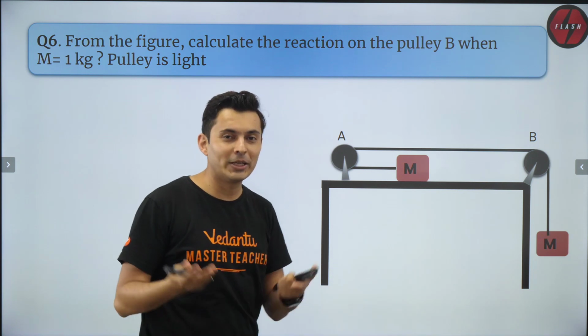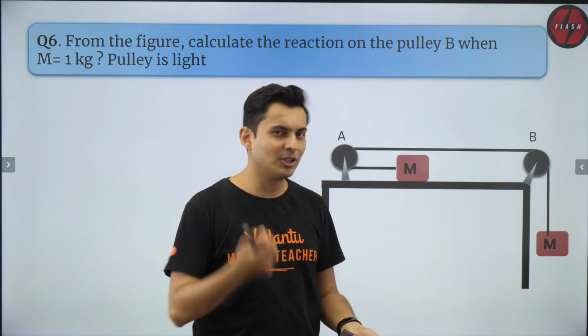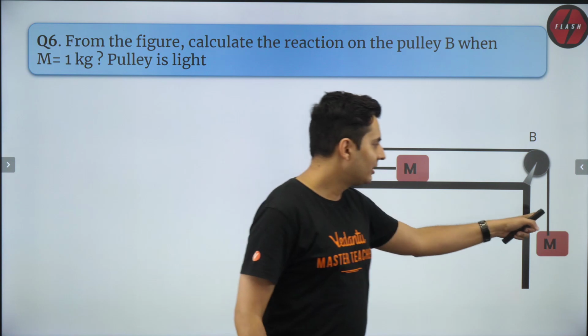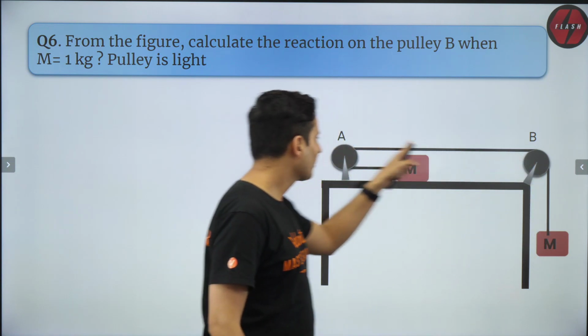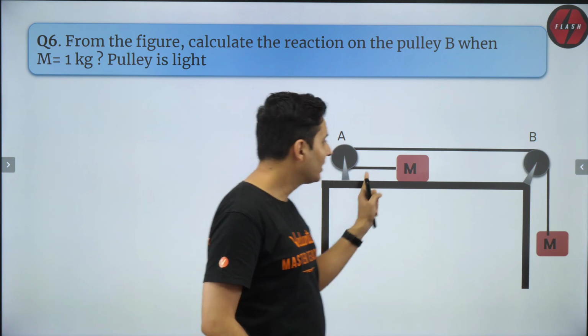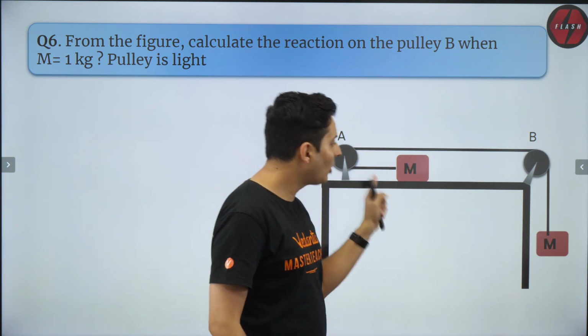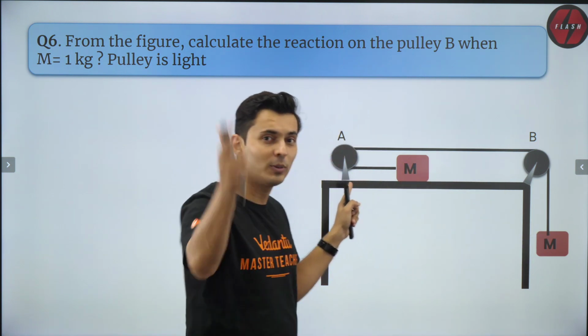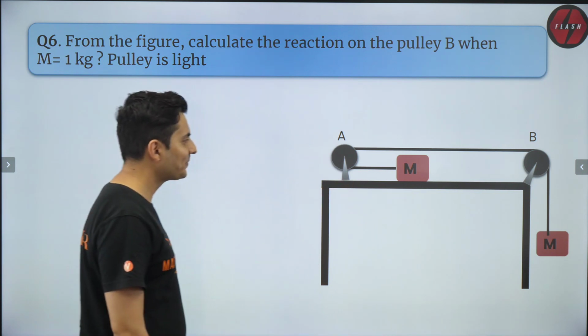You can also do it by my method which I gave yesterday, the shortcut trick. The tension on this is T and the same string is connected here. Tension is also T. So if T and T act, accelerations will also be A and A. That's the trick which I gave in the previous session.